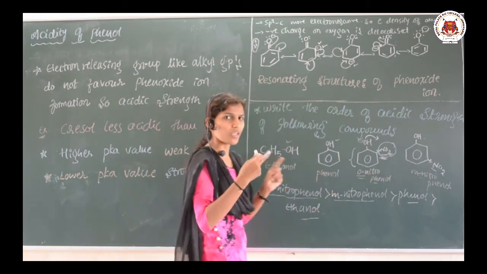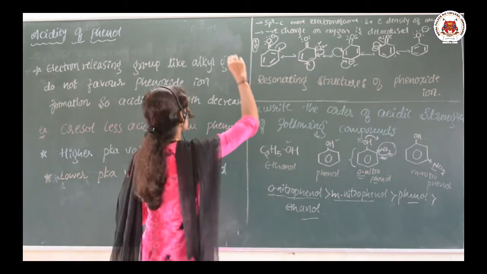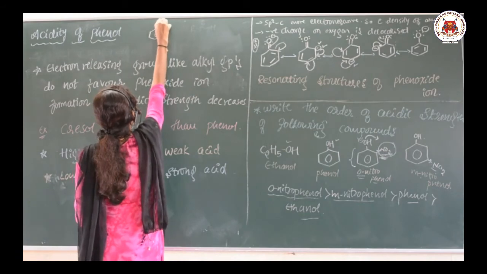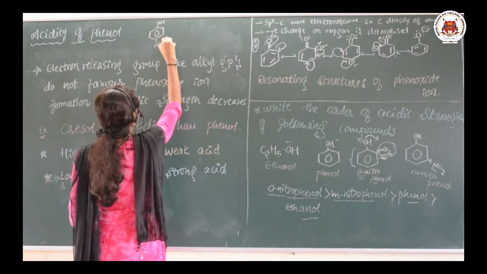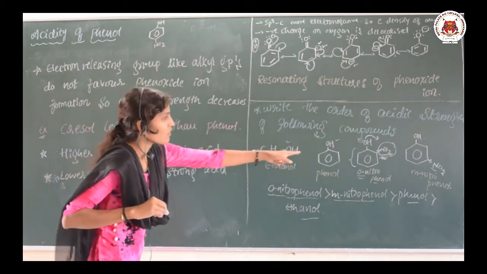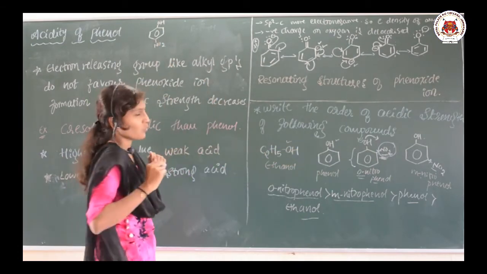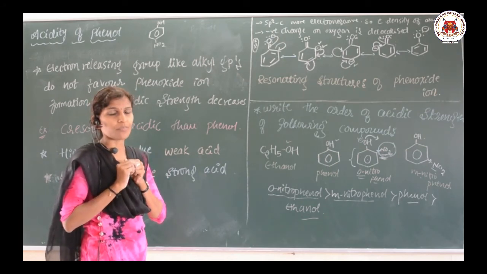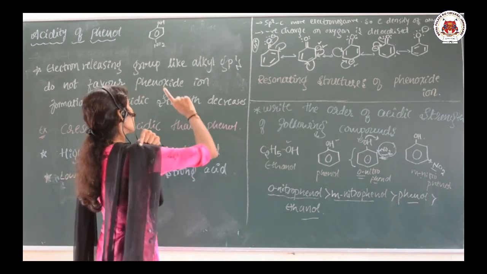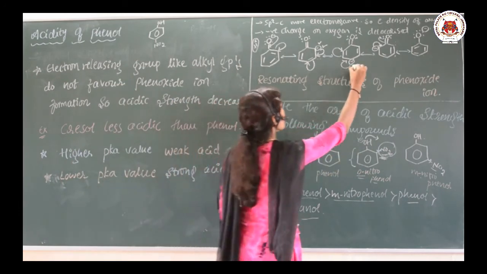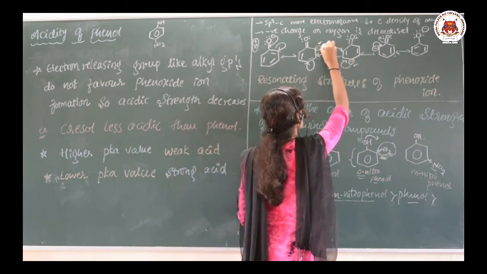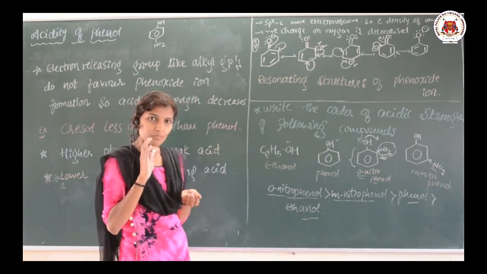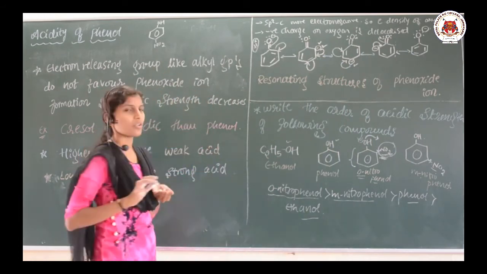Suppose if they have given para also, suppose they have given the para-nitrophenol like this. So during that time, along with these four structures, just consider this one also, para-nitrophenol. During that time, which is more acidic? Okay, so always in ortho and para, see here para is also electron rich, here ortho is also electron rich. Slight variation will be there, but para is having the more acidic character.